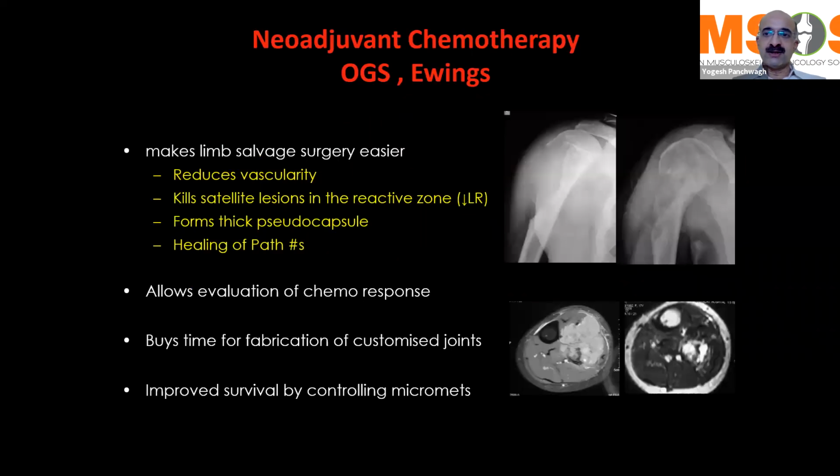And because of all these papers that came out around the 1990s, our reluctance to do a limb salvage in bone sarcomas decreased.